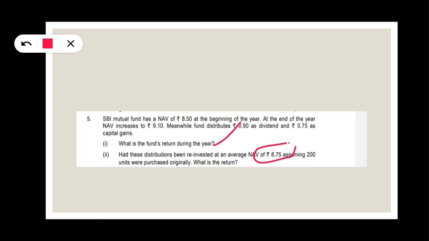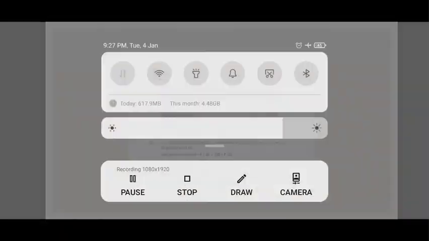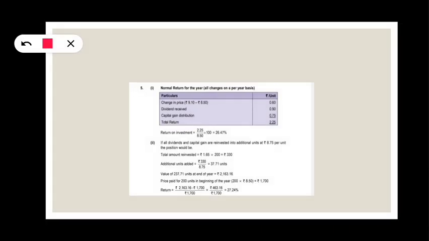So what is the return if the mutual fund company reinvests? Here we have said already, change in price, dividend received, capital gain distribution, we get total return. So total return divided by invested, 8.5, into 100 we get return on investment.